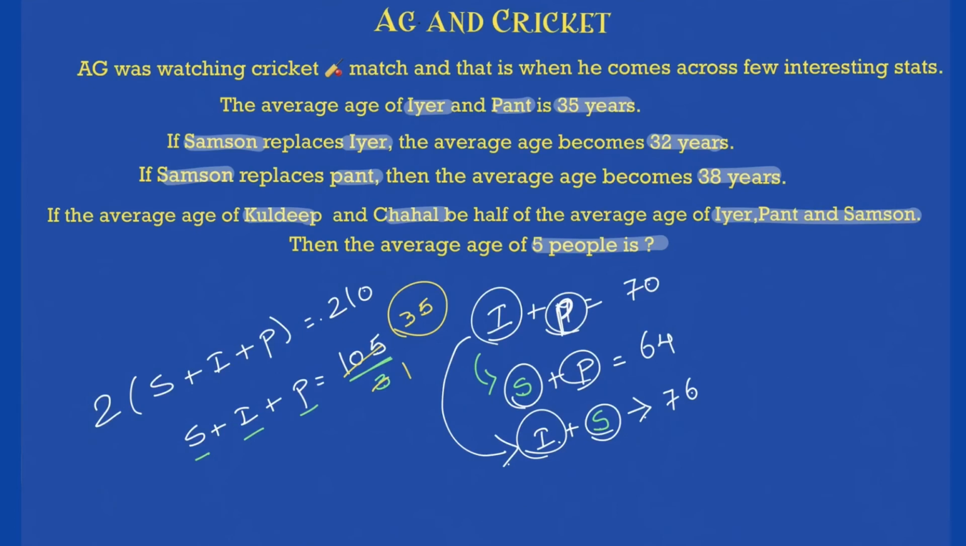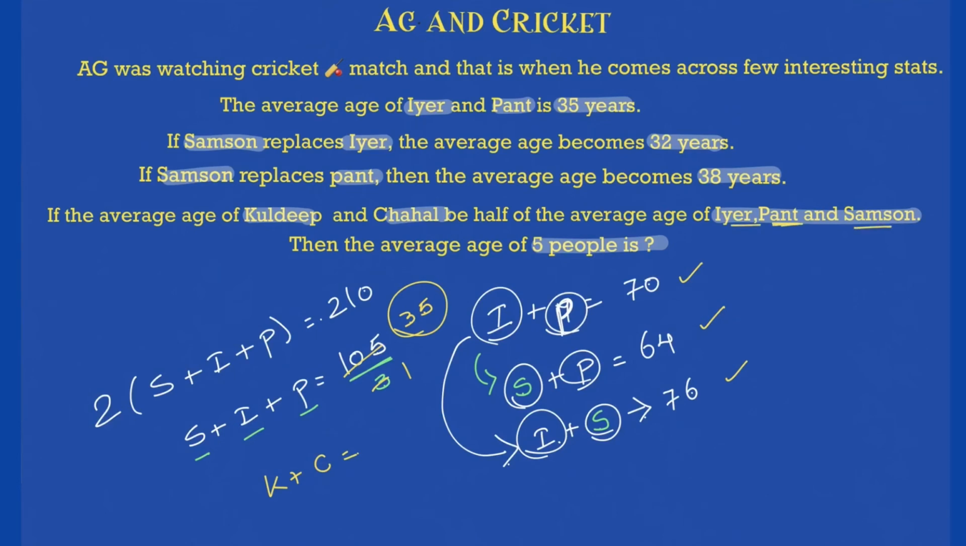Now, who is older, who is younger, I don't know currently. I can get it from here, yes, if I compare, but that is not what our question is. Okay, what is being asked now? If the average age of Kuldeep and Chahal, so let's keep here Kuldeep and Chahal, their average age is half of the average age of Iyer, Pant and Samson.